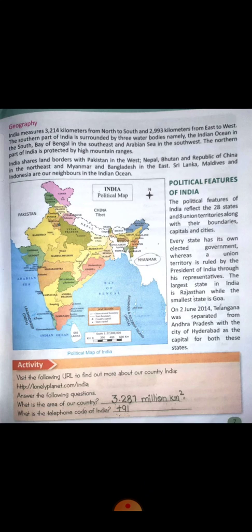India shares its borders with Pakistan in the west, Nepal, Bhutan and China in the northeast, Myanmar and Bangladesh in the east. Sri Lanka, Maldives and Indonesia are our neighbors, all in the Indian Ocean.